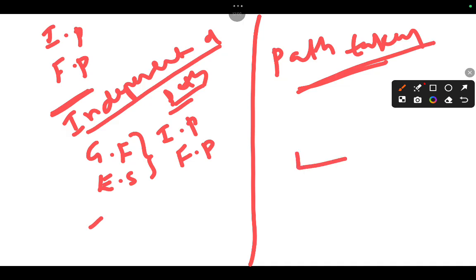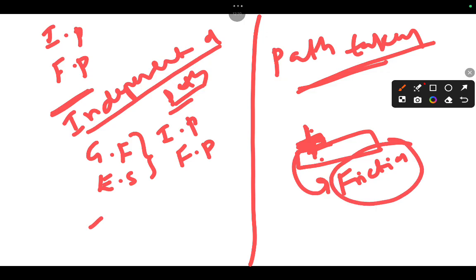For example, I am walking on a road. This road applies force on my body, and at the same time I am also applying force on the surface. There is a mutual interaction between a person and the surface. This opposing force we call friction. So friction depends on path. Okay, clear?